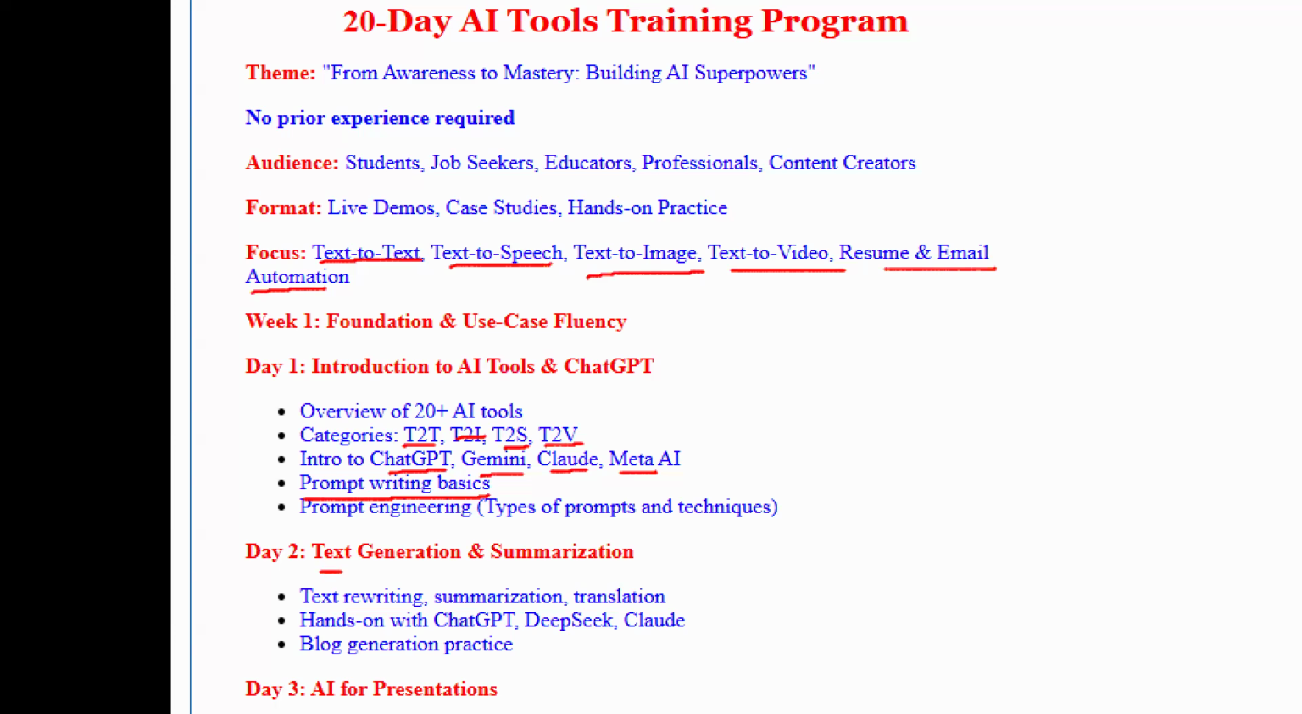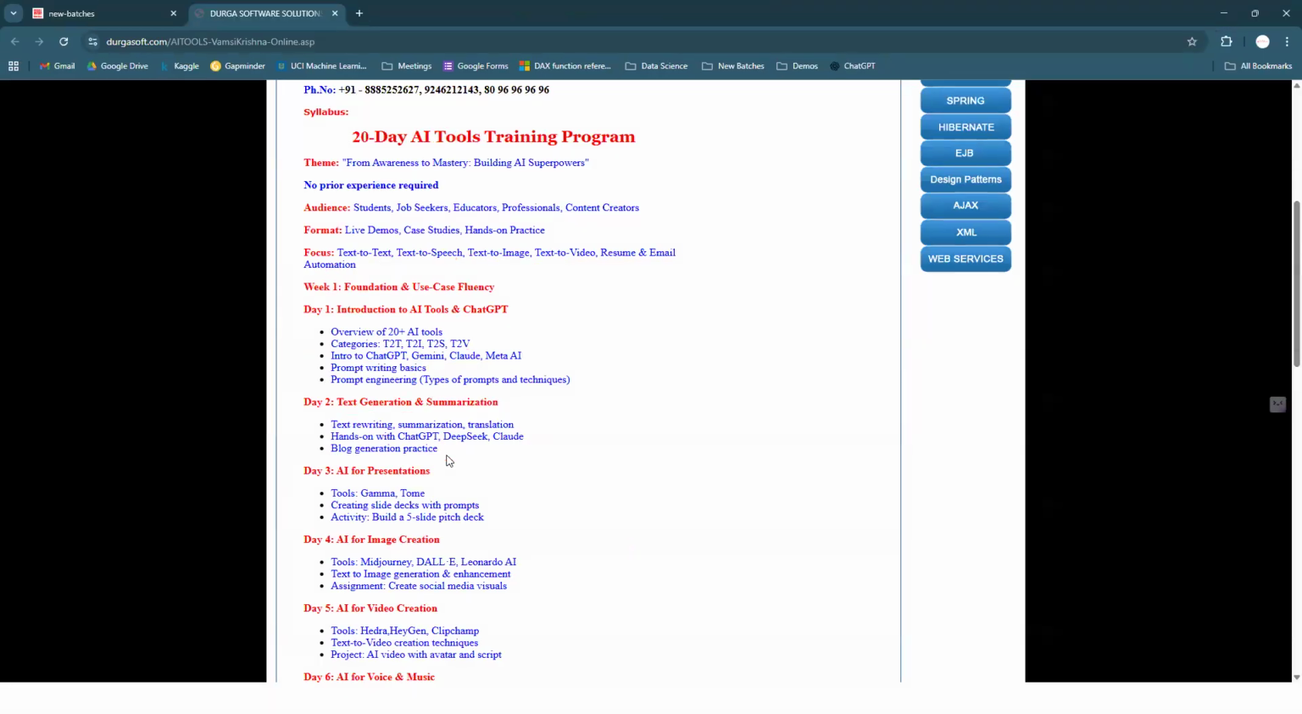So text generation and summarization. I said that you can do some kind of text summarization. So text rewriting, summarization, translation, hands-on with ChatGPT or DeepSeek or Claude. So some kind of blog generation practices. We can generate some kind of blogs.